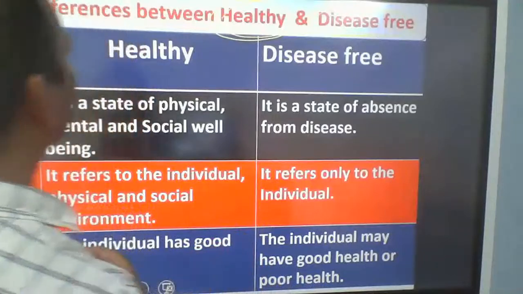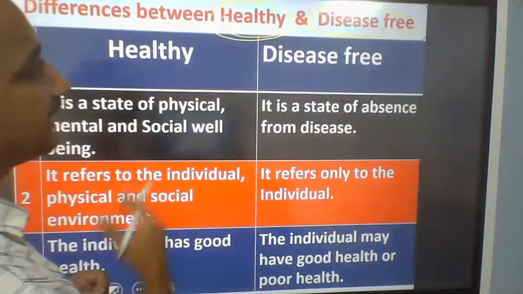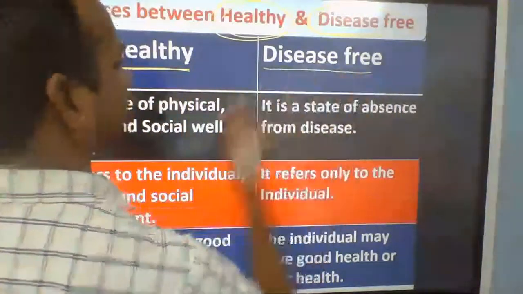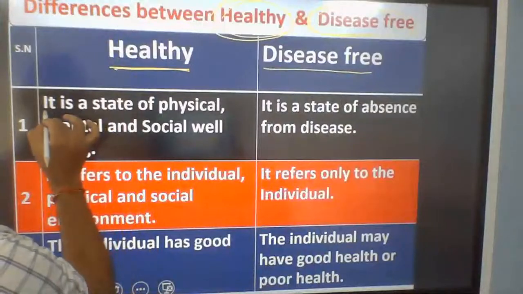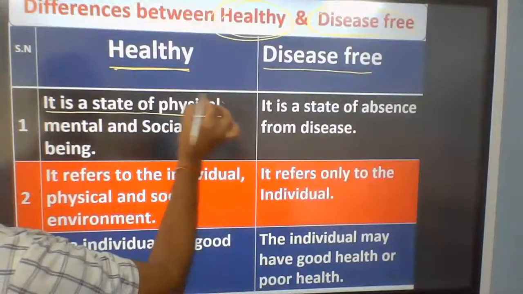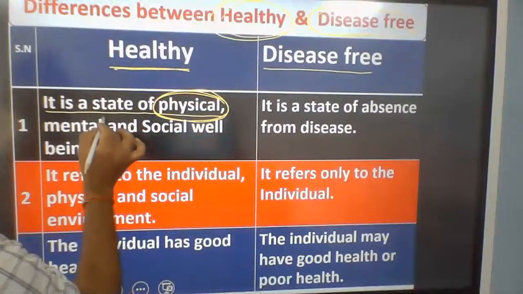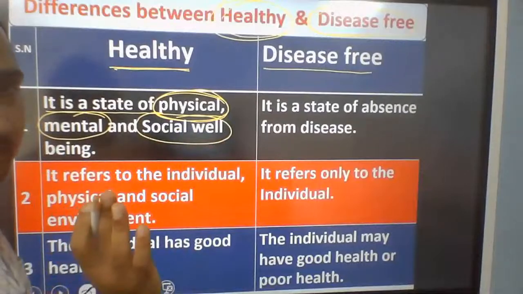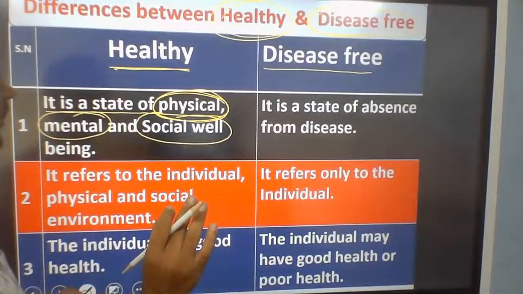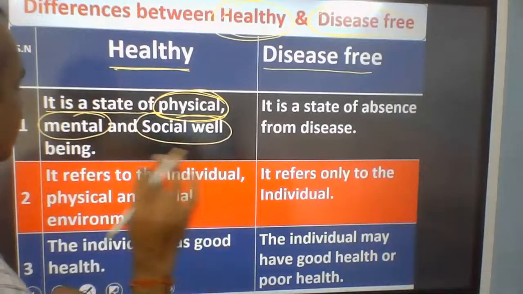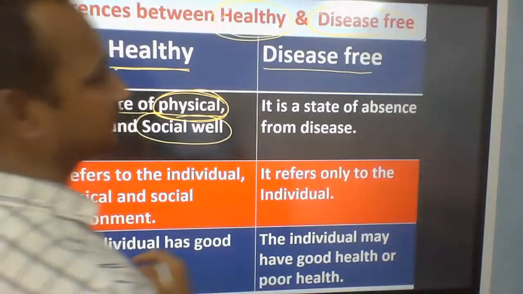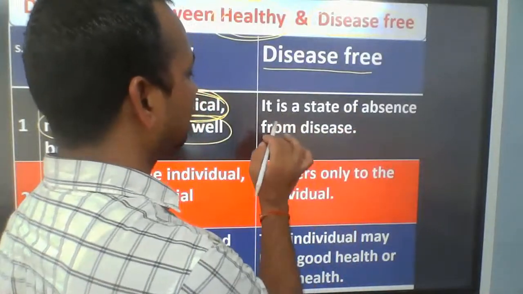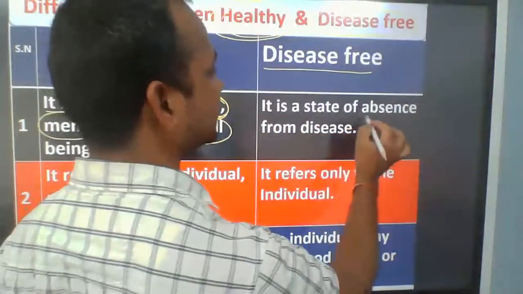So what is the difference between healthy and disease free people? Health is a state of physical, mental and social well-being. Three terms are there. Health is the state of physical, mental and social well-being, while disease free, in the sense, is very easy: it is a state of absence of disease.